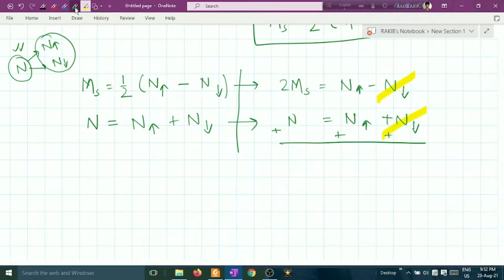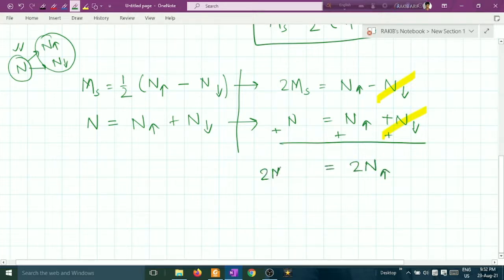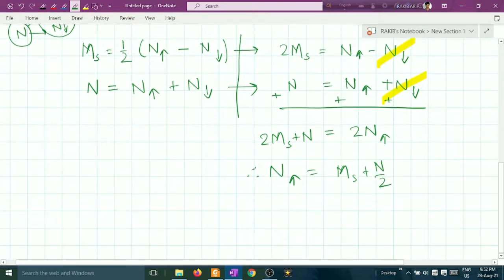Therefore in the right hand side you can write this as 2 n up equals 2 ms plus n. This means n up will be what? Divide this by 2, and this will give n up. That means this will become ms plus n upon 2. This is the value of n up. Keep it on your hand.